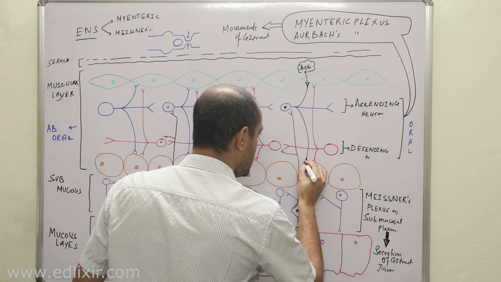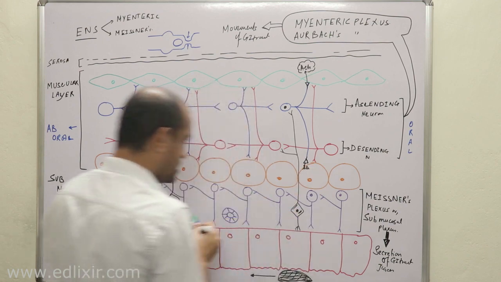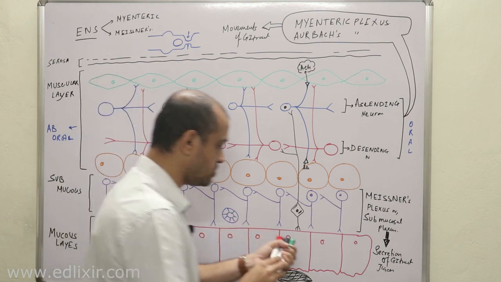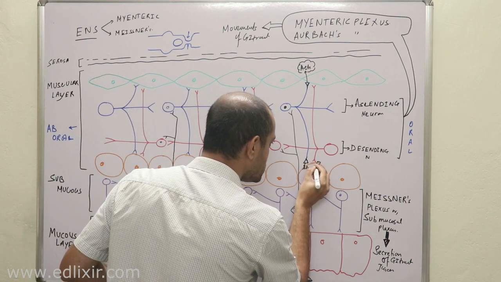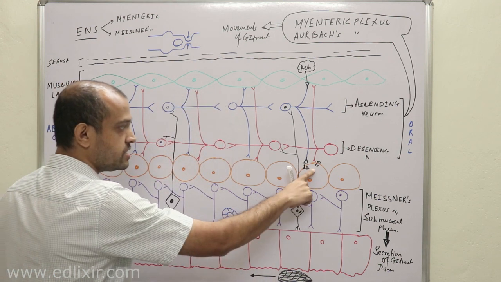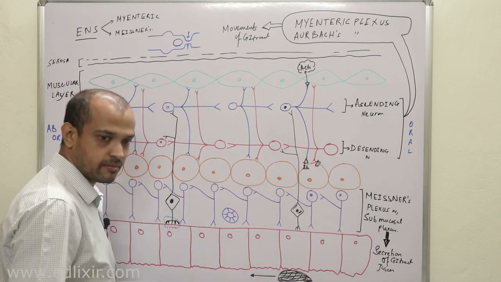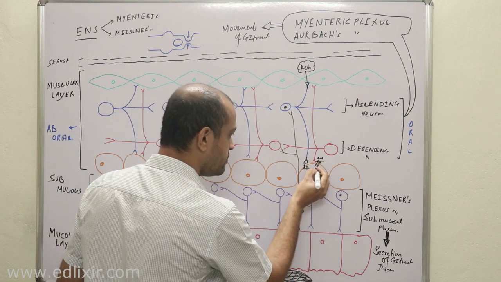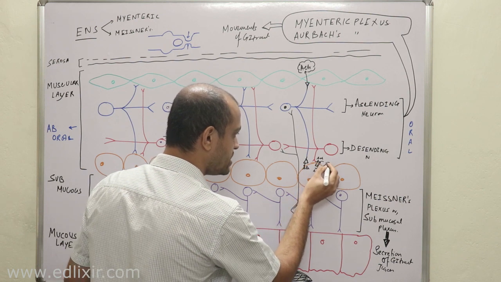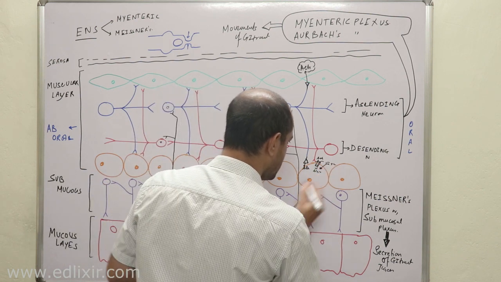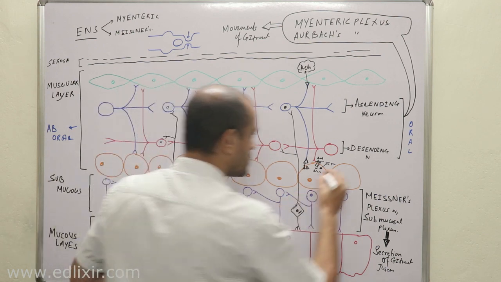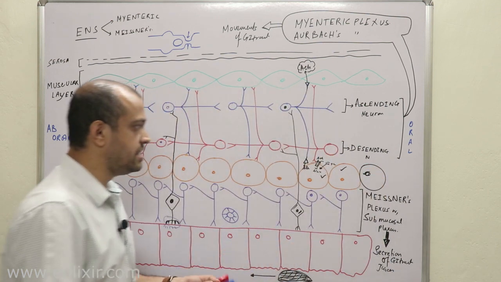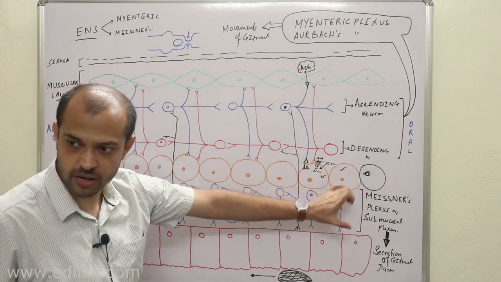When acetylcholine is released here, there are nicotinic receptors present. These neurons have nicotinic receptors, and nicotinic receptors are nothing but ligand-gated channels. When this acetylcholine binds with this nicotinic receptor, sodium and calcium will enter. And suppose this is a muscle, these circular muscles will now contract.